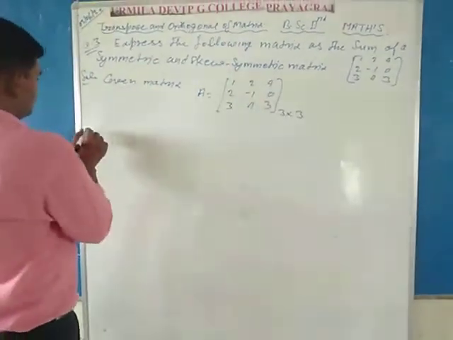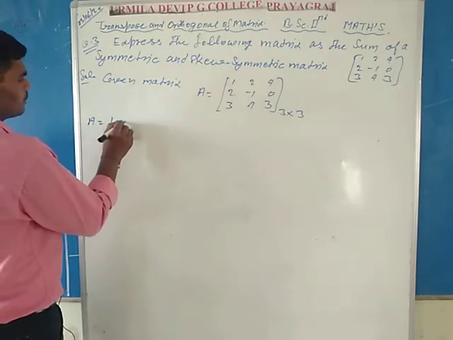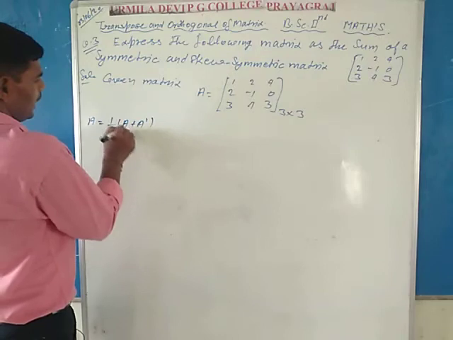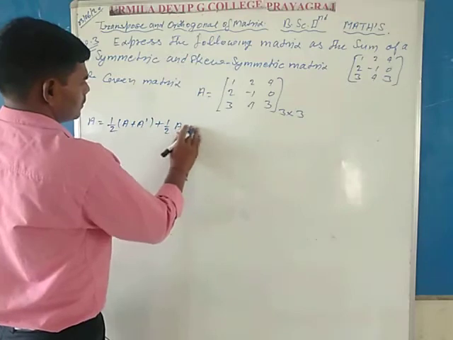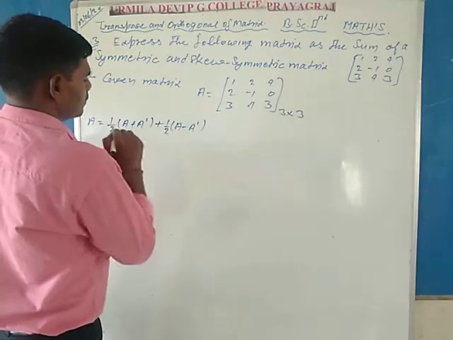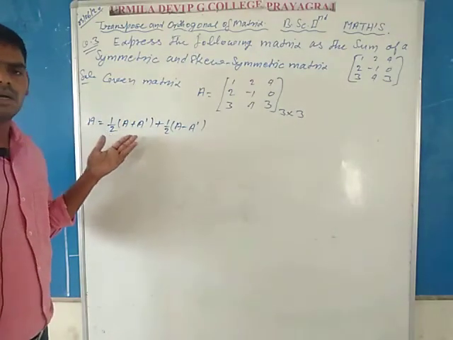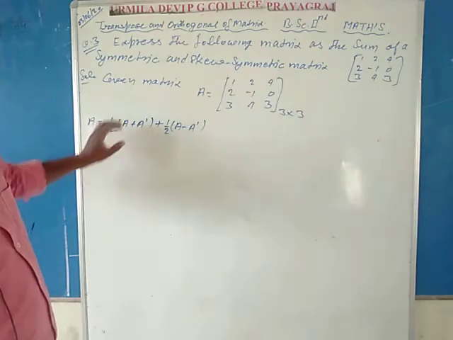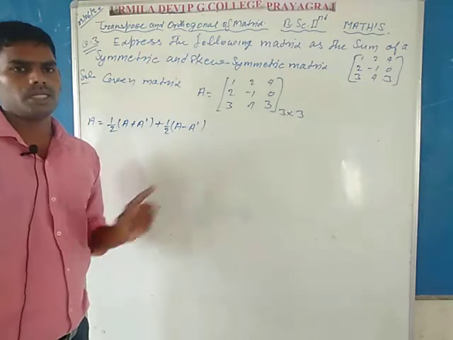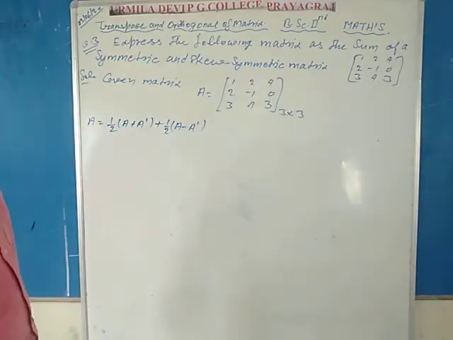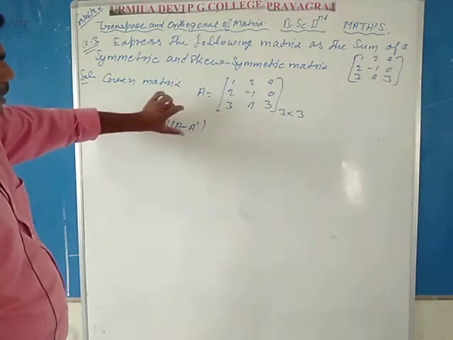So you know that matrix A is equal to, can write, 1/2 times A plus A dash plus 1/2 times A minus A dash. Here consider two sums. First, capital A matrix is expressed in the form of two sums, in which first sum is 1/2 times of A plus A dash plus 1/2 times of A minus A dash. Here A dash is the transpose of the given matrix capital A. Here in the question, prove that this is symmetric and this is skew symmetric.